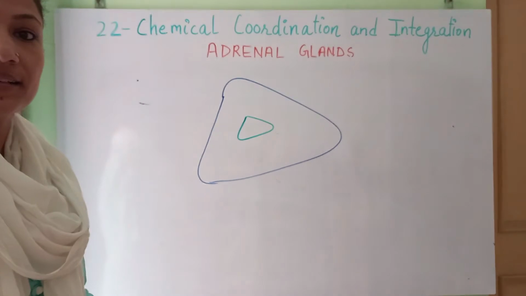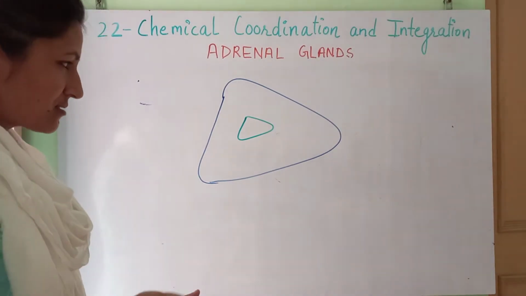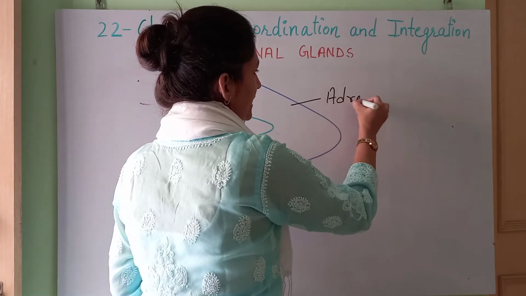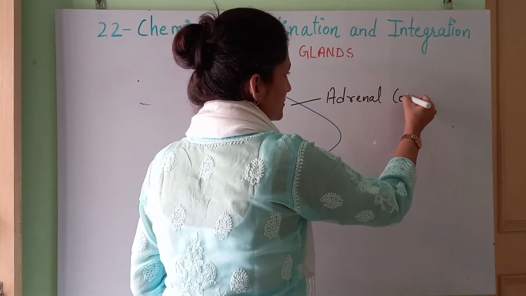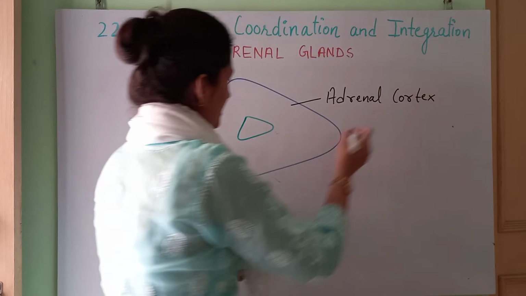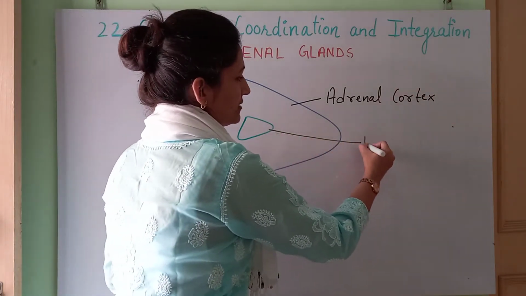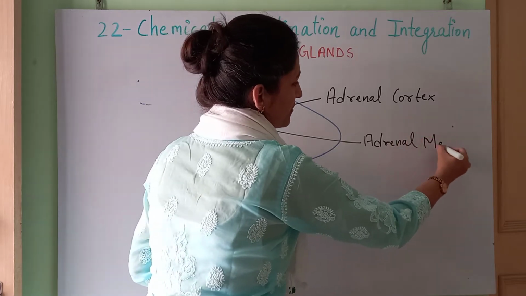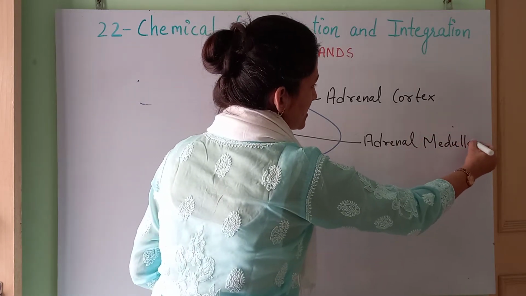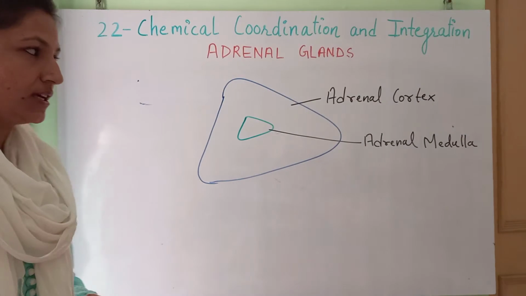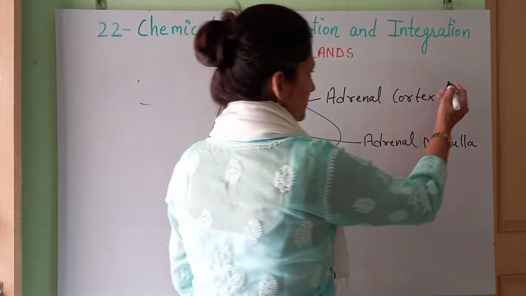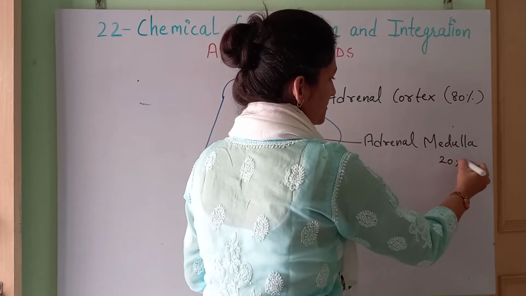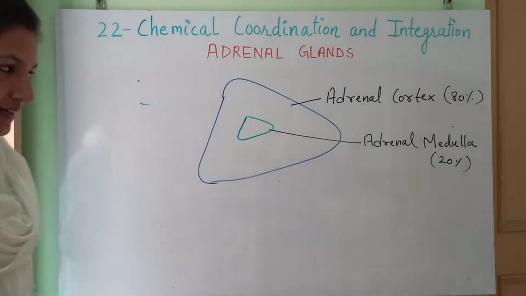This adrenal gland is divided into two main regions. The outermost is the adrenal cortex, and this smaller region is the adrenal medulla. Okay, medulla and cortex, two regions are there. Got it? So the cortex forms nearly 80% of the adrenal gland and the medulla forms 20% of the adrenal gland.